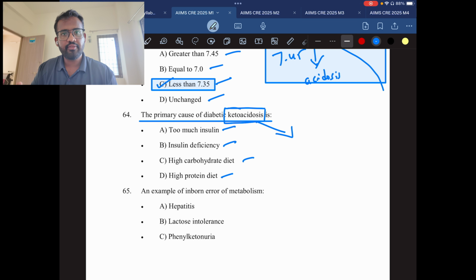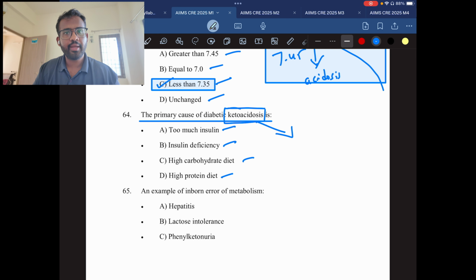In some cases, if the insulin deficiency is too large, and the body is unable to produce insulin, it will burn a lot of fat, break down a lot of fat, and convert it into a lot of ketones, because the brain needs energy. The brain's main energy is glucose itself. To compensate, the body will make ketone bodies. If the ketone levels increase, the pH will drop due to the ketones. As the pH drops, it is a severe condition. In this case, death is also a possibility.